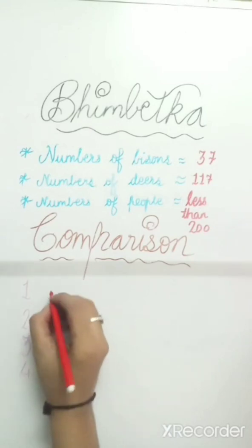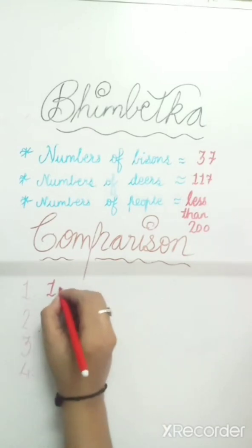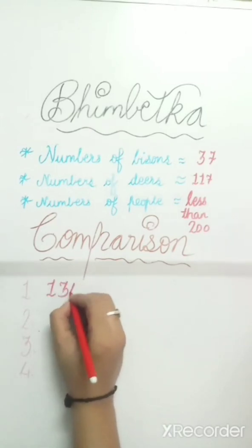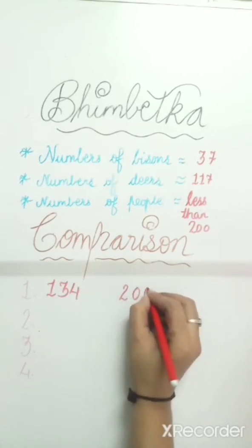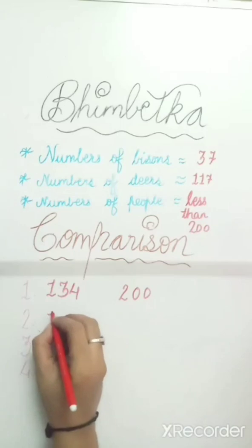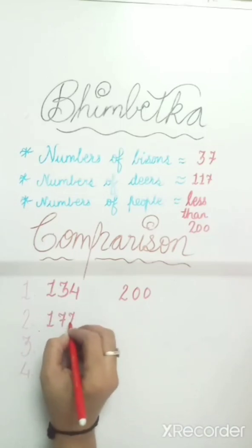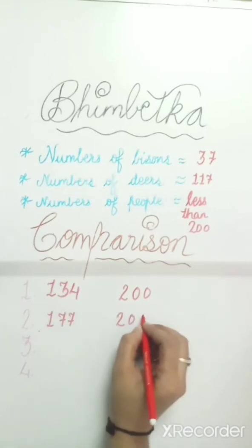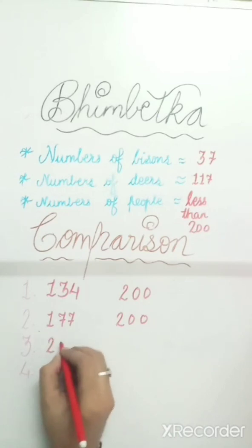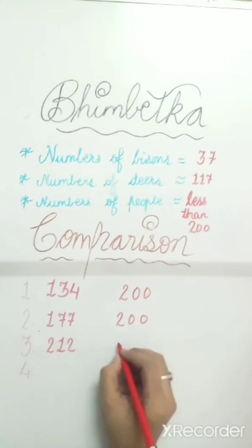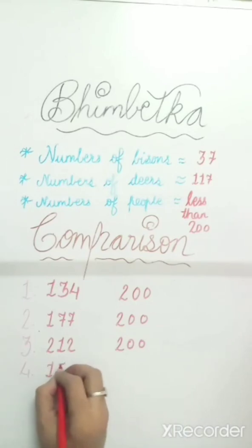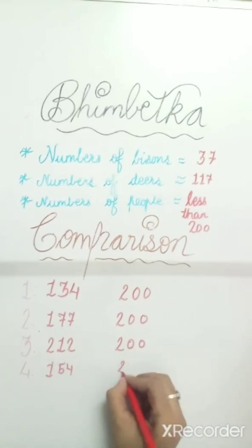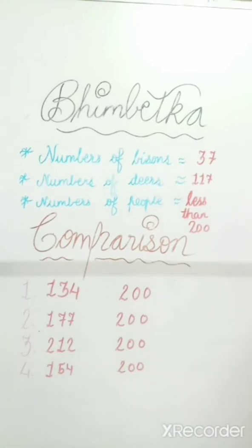Let us see here. If the number of people is 134, let us compare with 200. If the number of people is 177, again we will compare with 200. If the number of people is 212 and 200. If the number of people is 154 and 200. So we will compare all these numbers.